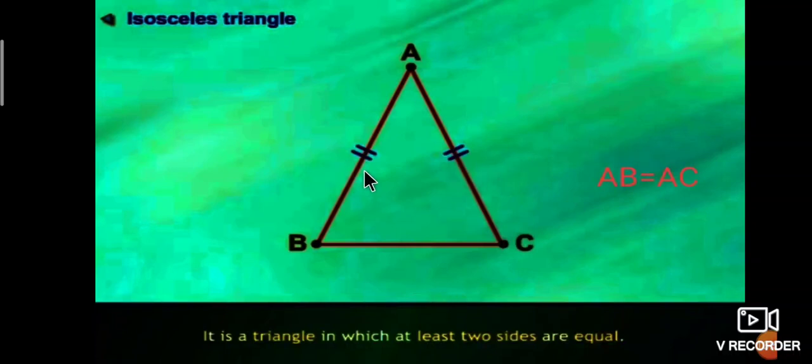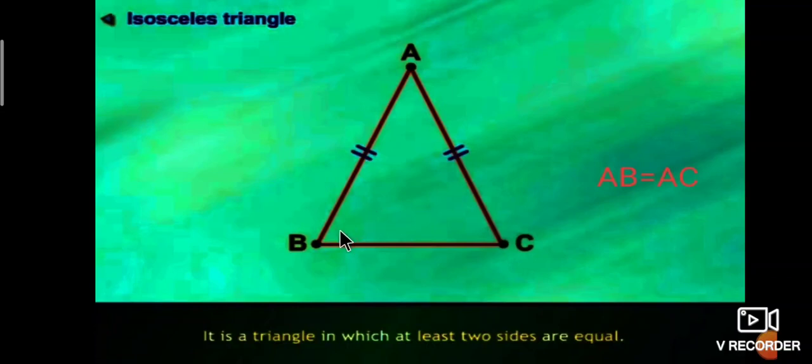Therefore, these two sides are equal. Such a triangle ABC is called an isosceles triangle. It is a triangle in which at least two sides are equal.